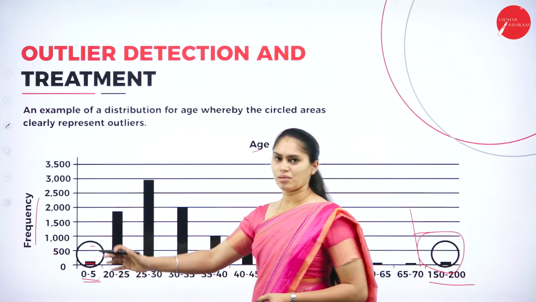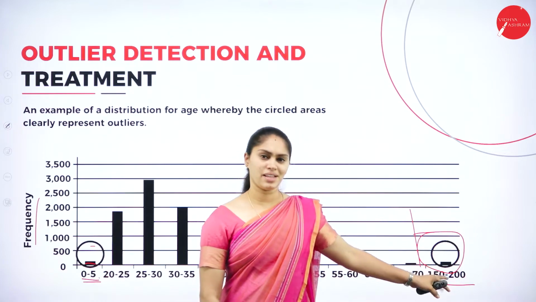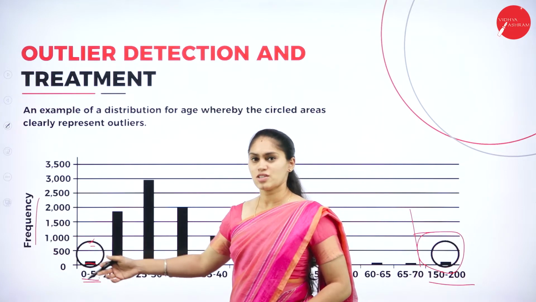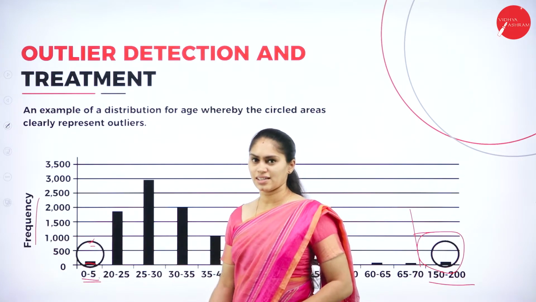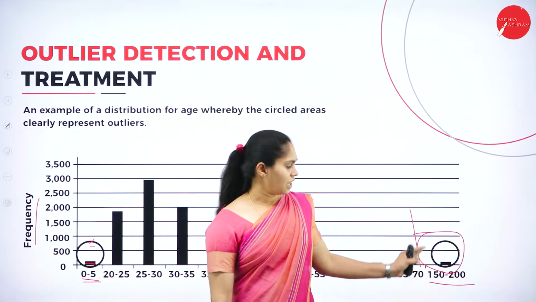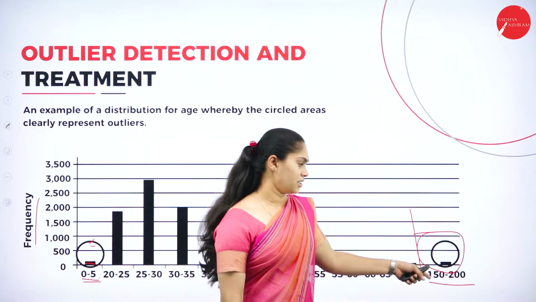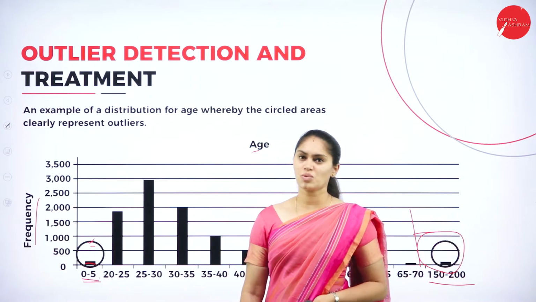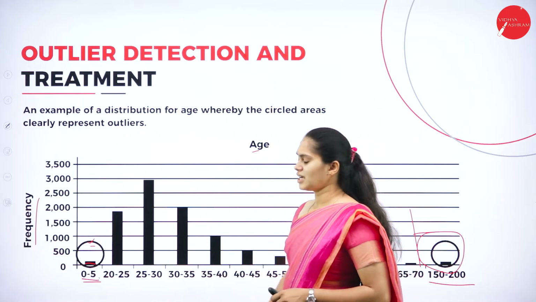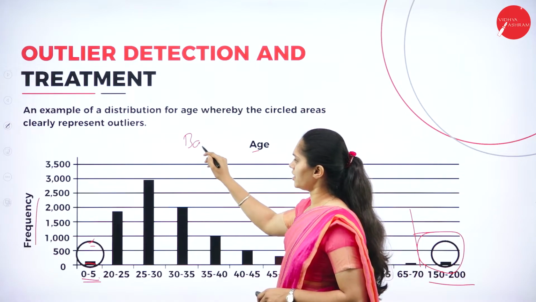Here also, if any of the people who started earning between 0 to 5 will be termed an outlier. So this one will be the outlier and this one will be the outlier. This will be the valid outlier. There is no possibility of earning at that age, but this age does not exist. People won't live up to 150 to 200 years. Though they are alive, they can't earn. So that will be considered as what? Outlier. Histogram will be used in order to depict the outlier. This is also called a bar graph or a bar chart.